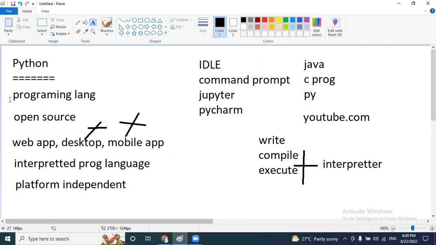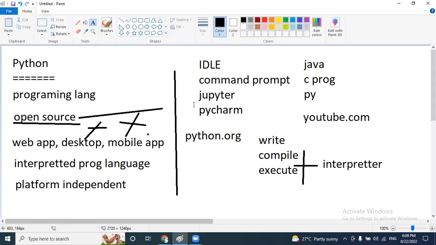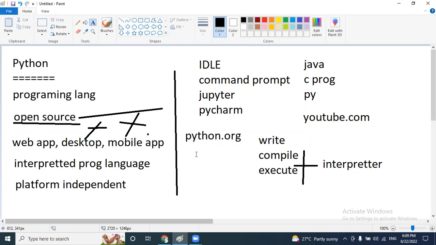So these are the different features of the Python programming language. Just observe here, Python is open source, nothing but free software. We can download it directly from the Python official website. What is the Python official website? It is python.org, and from this website we are going to download. To install the Python software, no specific configuration is required. Any type of device, any configuration, even a low-end one, will be accepted.